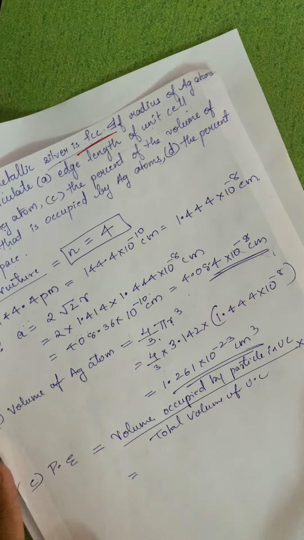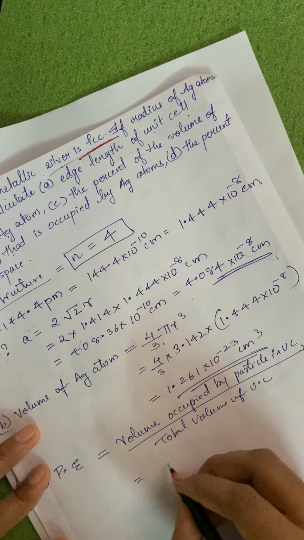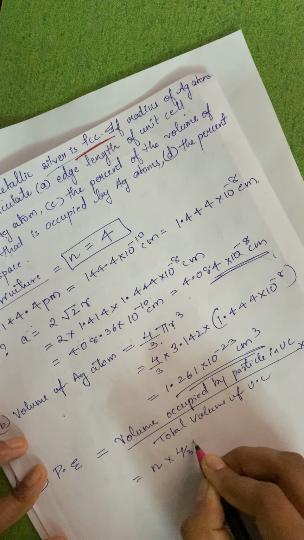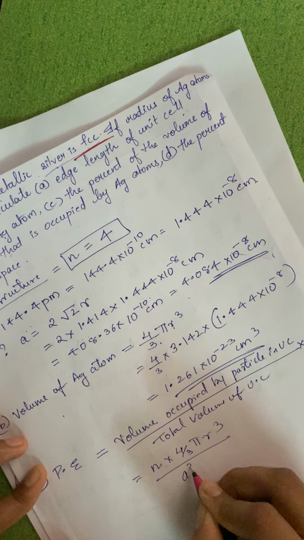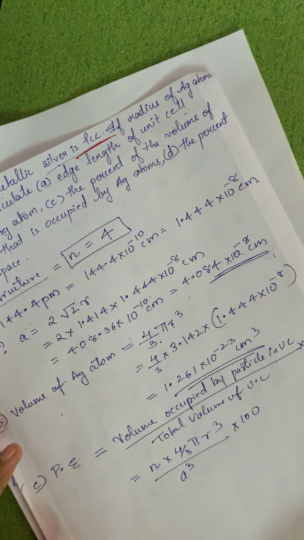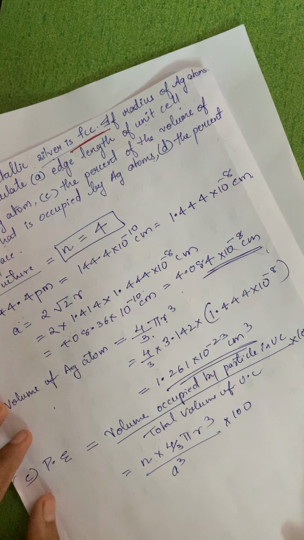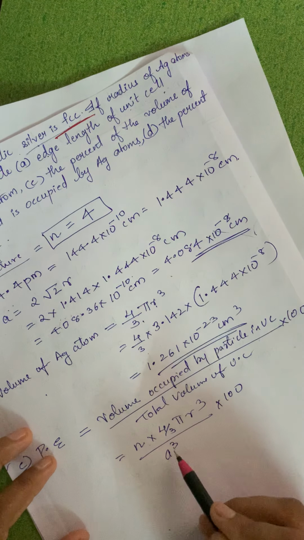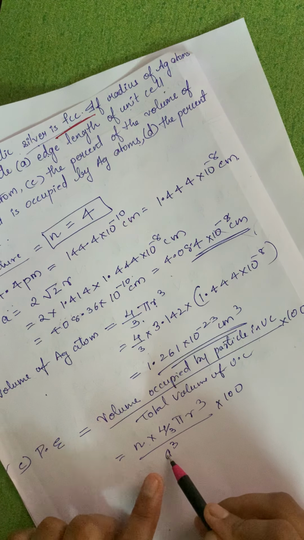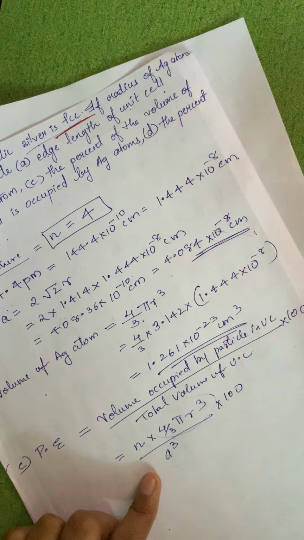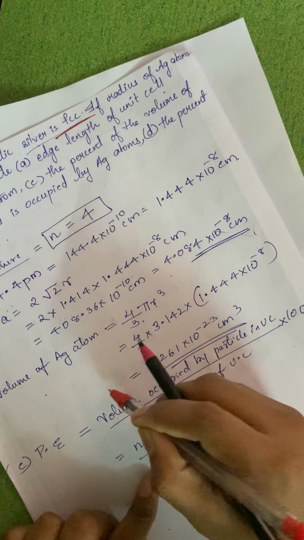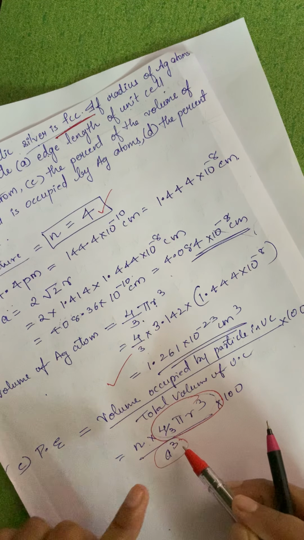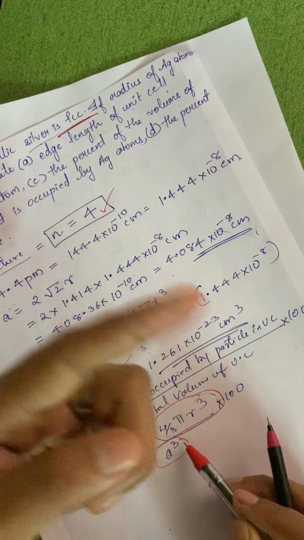Now what is the volume occupied by one atom? It is this thing. Okay, so that is nothing but N into 4 upon 3 pi r cube upon a cube into 100. This is nothing but a formula. Okay, so you can solve it differently and substitute the value. You can find this value, we'll get it from here. This value we'll get it from here. And we know N is nothing but 4. Okay, and what is a cube? A is given, so take the cube of that thing.